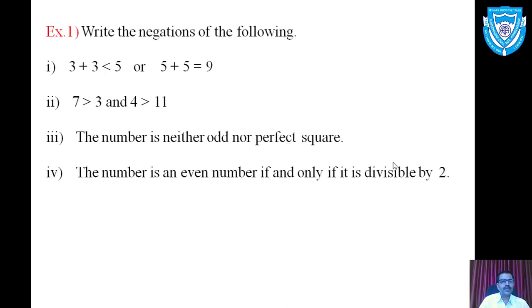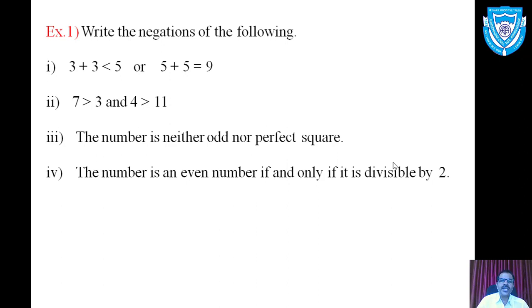Example number 3. The number is neither odd nor perfect square. Same thing as the number is not odd and not perfect square. Meaning that this is the conjunctional statement and we want to obtain its negation.